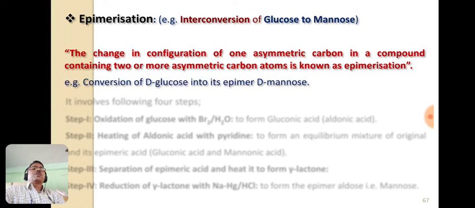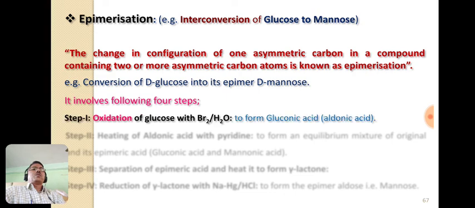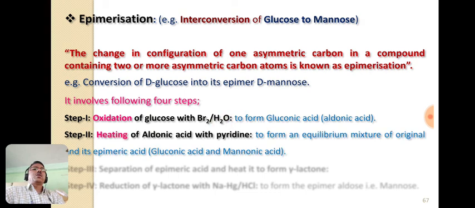Now see the example, that is conversion of D glucose to D-mannose, that is its epimer. It involves 4 steps. First step is the oxidation of glucose using a weak oxidizing agent like bromine water, and that forms gluconic acid, commonly known as aldonic acid. Second step is the heating of this aldonic acid with pyridine, and that forms the equilibrium mixture of gluconic acid and mannonic acid.